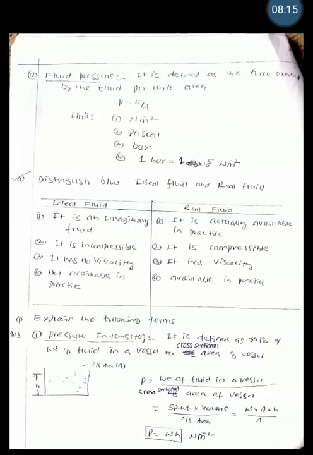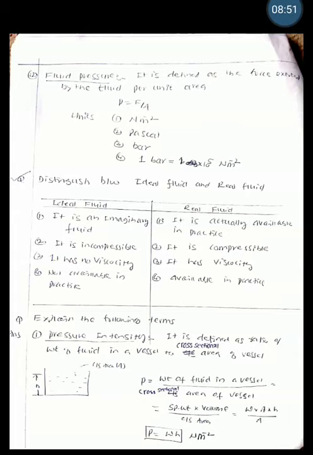Sometimes you will be asked the difference between ideal fluid and real fluid. I have already explained that an ideal fluid is an imaginary fluid, whereas a real fluid is actually available in practice. Ideal fluid is incompressible and real fluid is compressible. Ideal fluid has no viscosity, whereas real fluid has viscosity. And ideal fluid is not available in practice, but real fluid is available in practice.